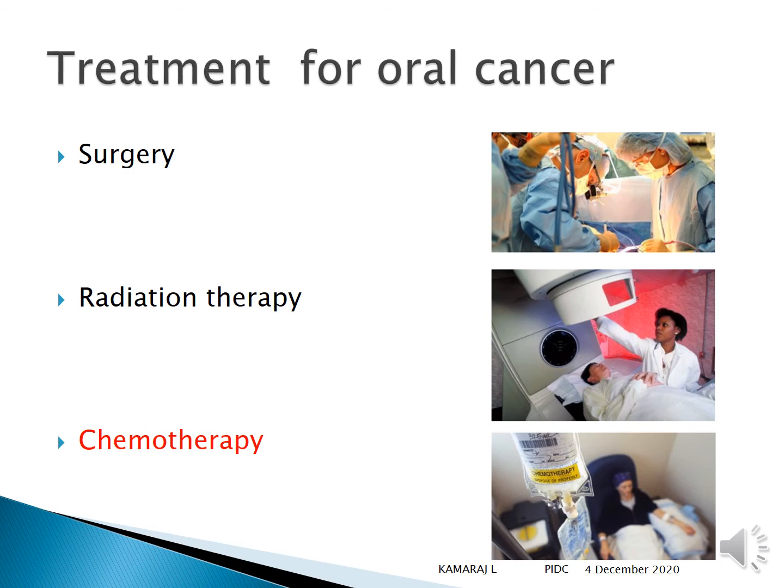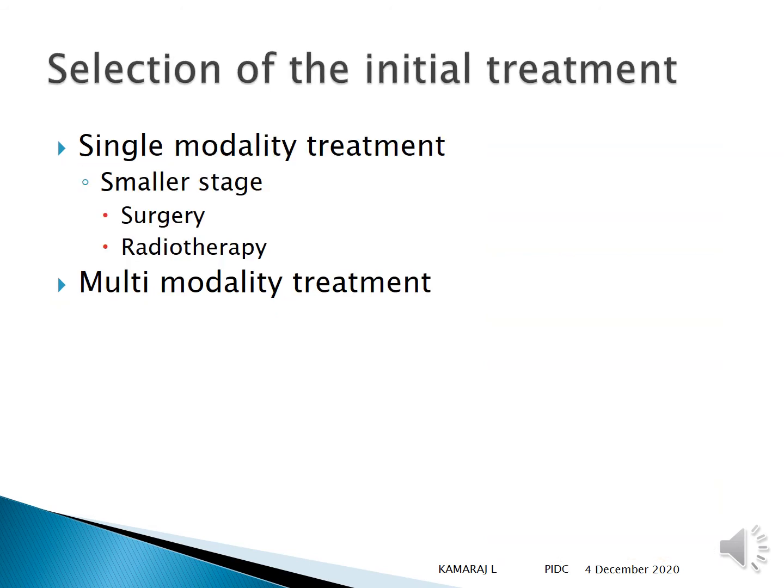So what are the treatment options for oral cancer? The first and foremost will be surgery, followed by radiation therapy, followed by chemotherapy. So what will be the treatment modalities that you will decide?